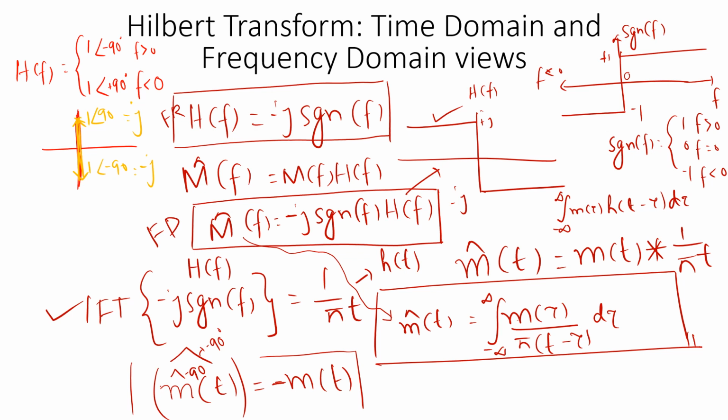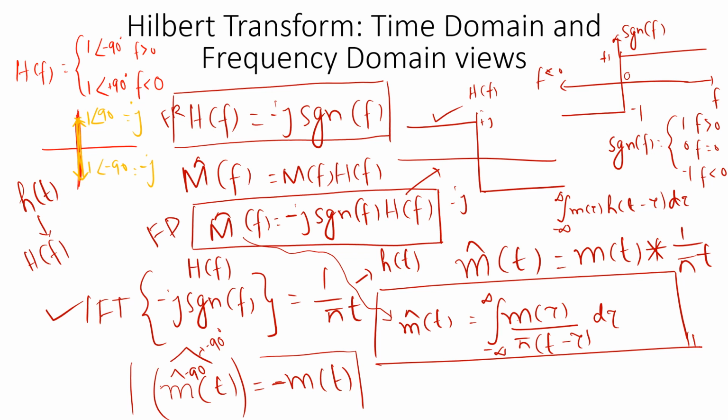Now we'll move on to the further discussion. We have quickly seen the definition of the Hilbert transform. We have said the Hilbert transform is a linear operator, and as it is a linear operator, I can represent the Hilbert transform operation using a linear time invariant filter, if that filter has a time impulse response of h(t) and the corresponding frequency response H(f).